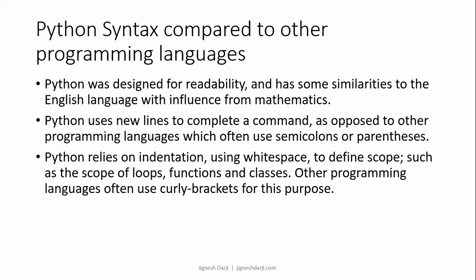So here is the Python syntax compared to other programming languages like C, C++, Java, C#, and so on. Python was designed for readability and sometimes looks similar to the English language, with influence from mathematics. Python uses new lines to complete a command, as opposed to other programming languages which often use semicolons or parentheses. Python relies on indentation, using white space to define scope, such as the scope of loops, functions, and classes. Other programming languages often use curly brackets for this purpose.